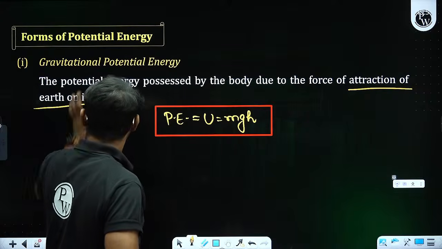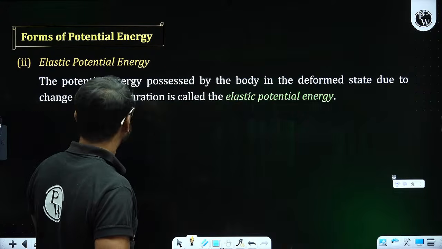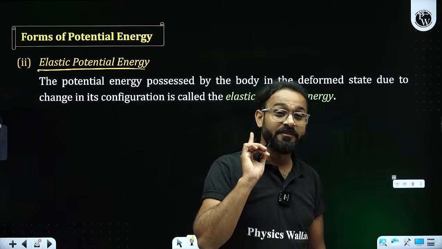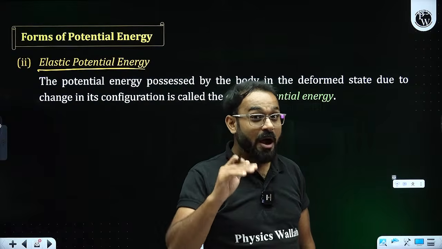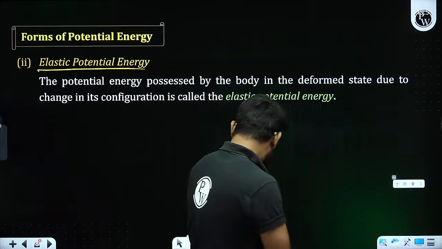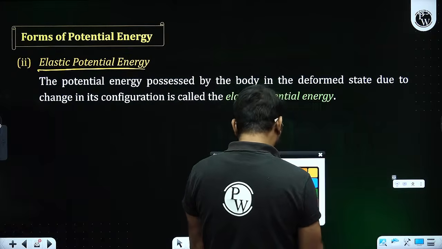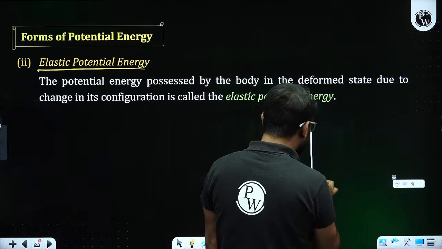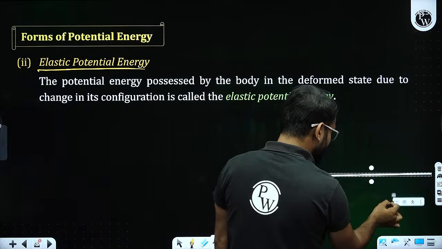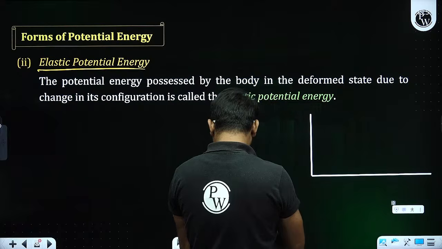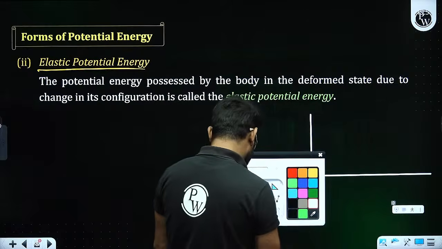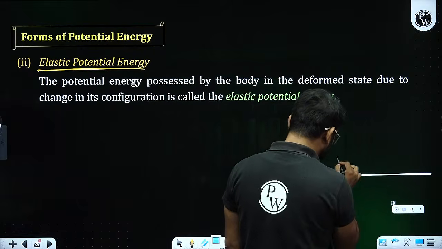Whereas the elastic potential energy will depend on how much displacement we have seen. Initially there was a box kept over here.